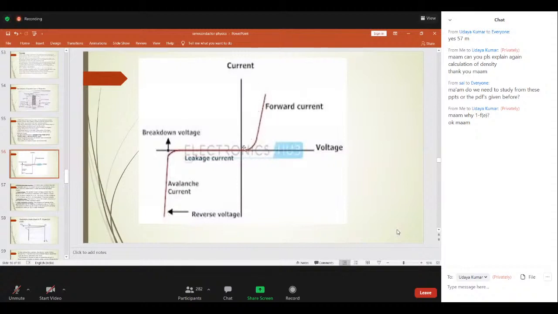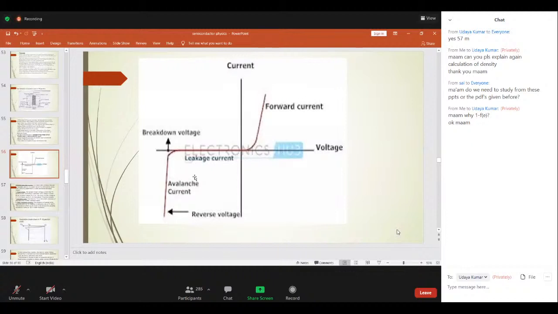That is why, see here, for a minimum voltage the diode is conducting exponentially and a maximum current is produced here by the combination of majority charge carriers, and we call it the forward current. The voltage at which the diode starts conducting is known as the cut-in voltage or threshold voltage. That is the case of forward bias.